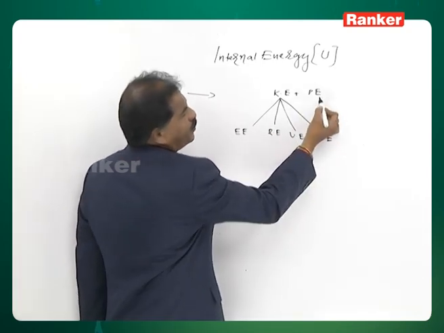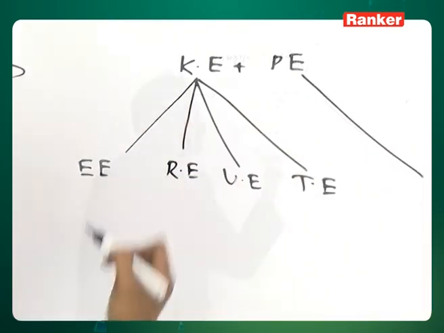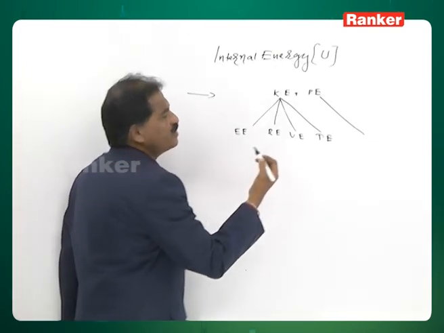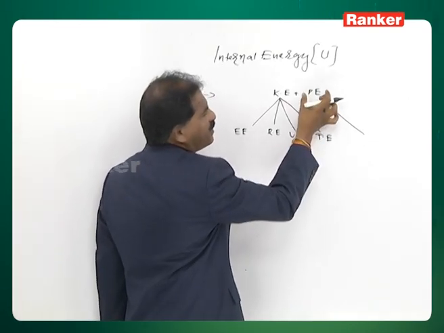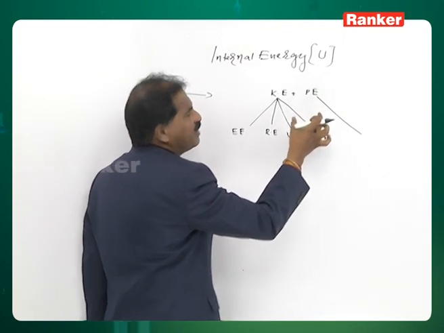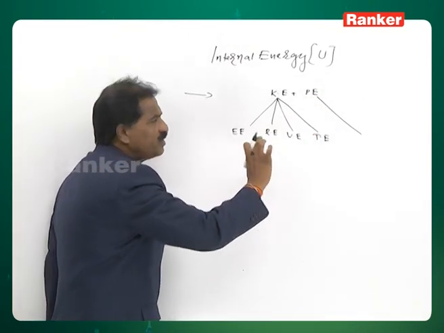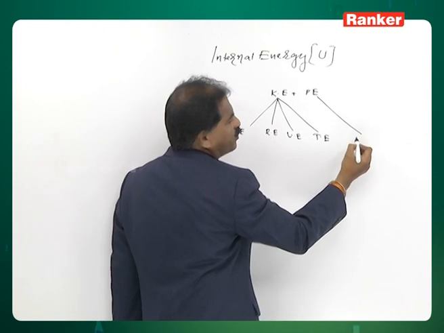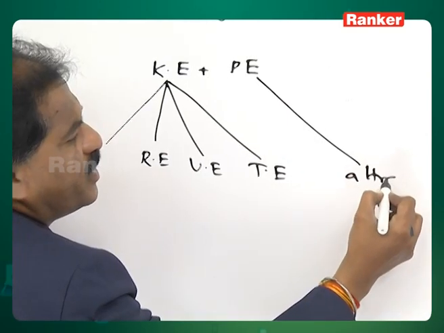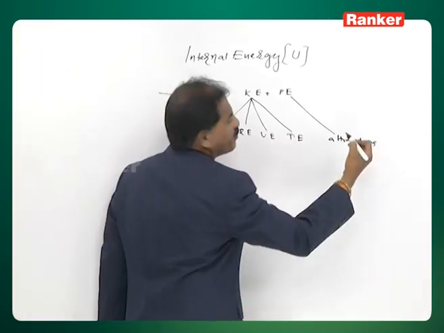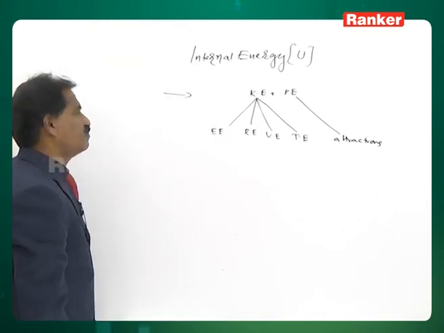Next, potential energy. What do you mean by potential energy? Potential energy means simply the various types of the attractions that exist between the atoms or molecules or between nuclei and electrons together is called potential energy. Simply, various types of the attractions is called potential energy.